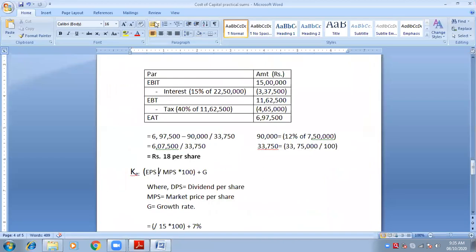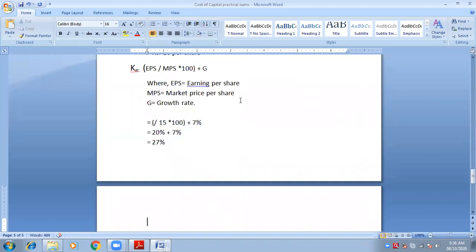Okay. Now, what is the full form of EPS? Earning per share. Very good. So it will be changed accordingly. Now, tell me what was earning per share? 18. Very good.